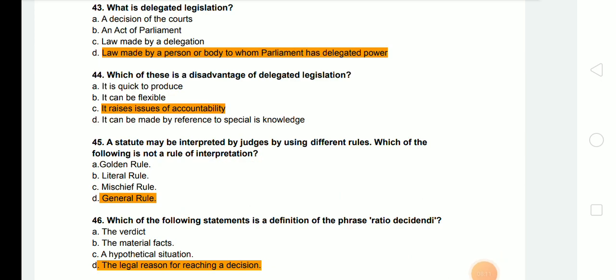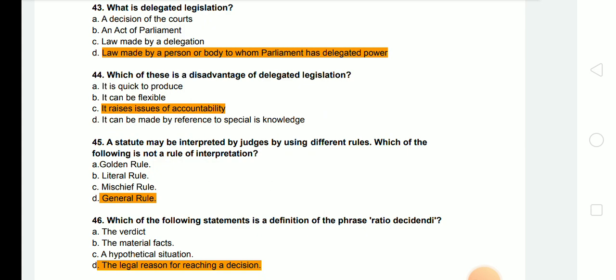Next question is, what is delegated legislation? And answer is law made by a person or body to whom Parliament has delegated its power. Which of the following is a disadvantage of delegated legislation? And answer is it raises the issues of accountability.